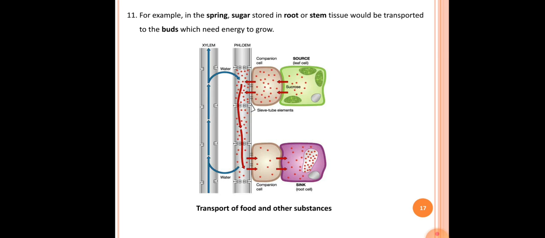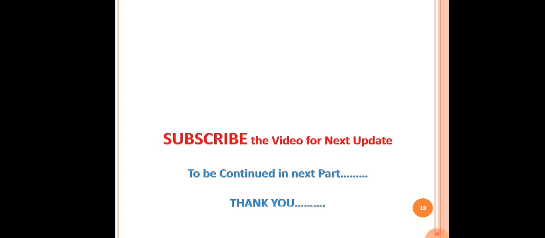Sucrose from the site of photosynthesis moves with the help of companion cells into the sieve tubes. From the sieve tubes, it again enters the companion cell, and from the companion cell it gets stored in the root cells. Within the root cells, that sucrose is stored as per requirement. That stored sucrose is again utilized for the production of energy as well as for different purposes. So see here, our transportation type of life process is completed here.